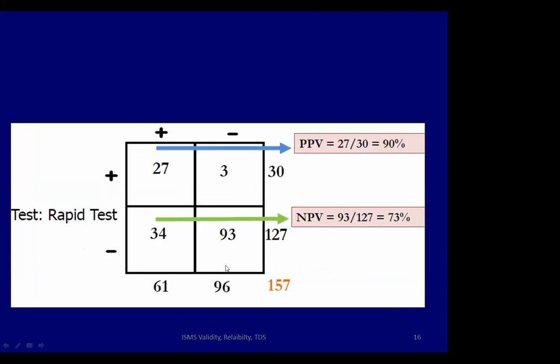If we use the example that we used earlier for the influenza study, the people who are positive by the new test, by the ELISA, are 30. Among that, 27 really have disease. So 27 out of 30 is the positive predictive value of the test. The new test was negative in 127. Among that, 93 were truly negative. So the negative predictive value of the new test is 93 divided by 127, which is 73%. So you can see here that the 3 here and 34 are the false results.